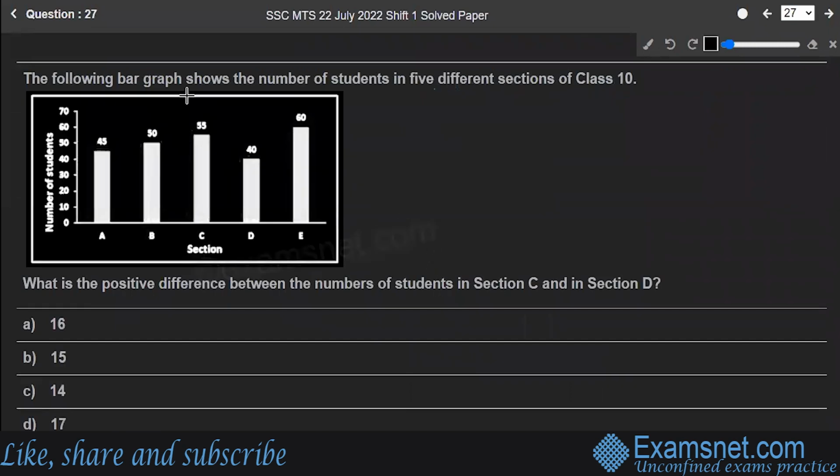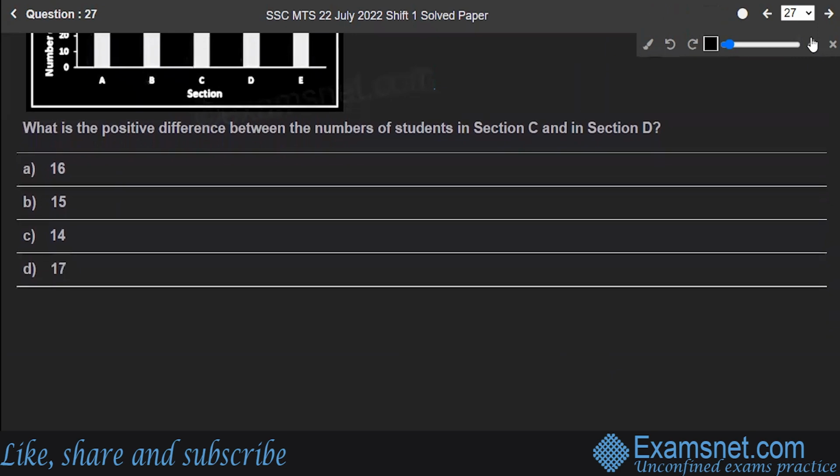Question number 27. The following bar graph shows the number of students of the 5 different sections of class 10: A, B, C, D, E. There are 5 different sections, and these are the number of students in each section. So what is the positive difference between the number of students in section C and D? This is a pretty easy question, right?